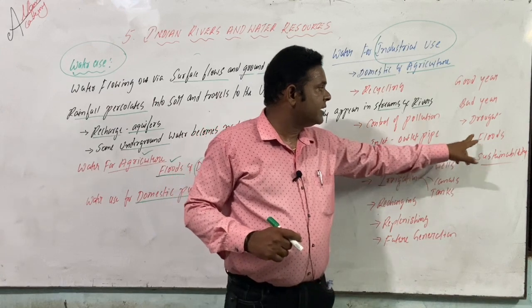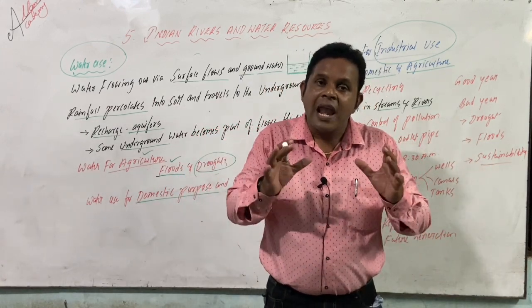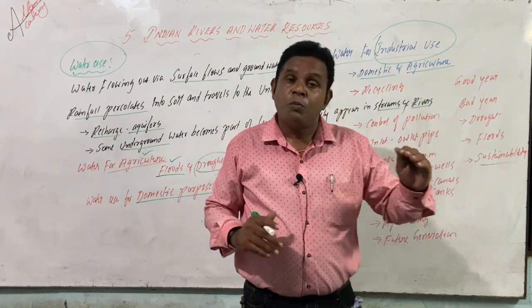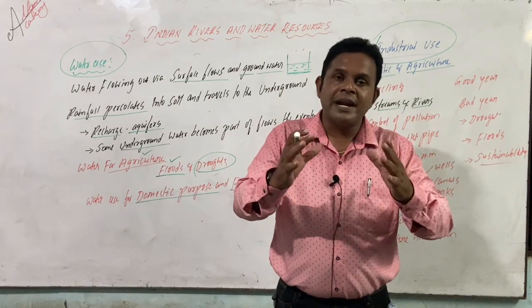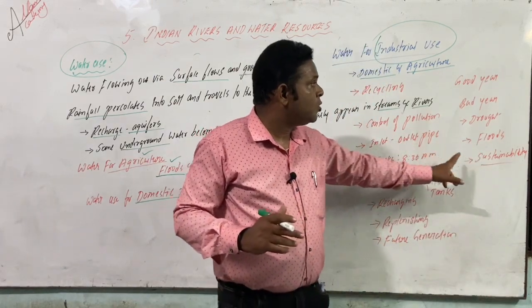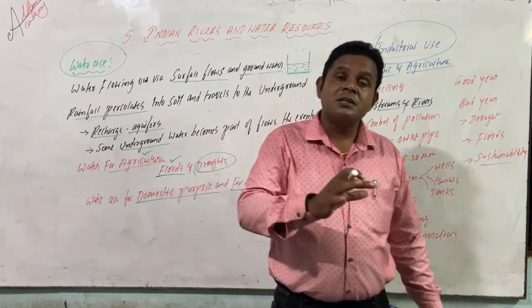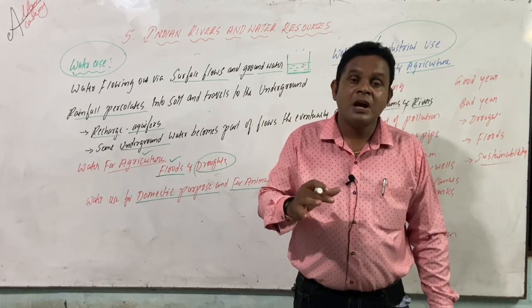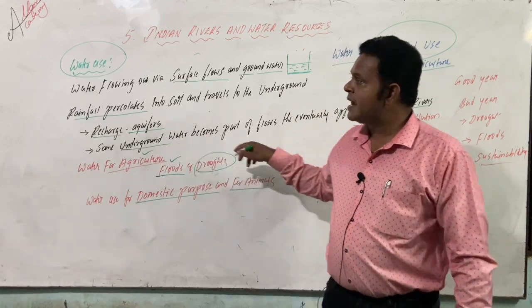And two more important things here, what are they? Droughts as well as floods. Lack of water is called drought, excess of water is called floods. Both of these are not suitable. It should be only limited as per requirement to make sustainable development for future generations, and water should be used, water should not be wasted. And you have to save the water, that water will save you. So that was the end. Thank you.